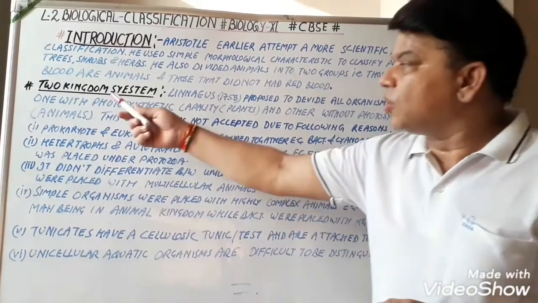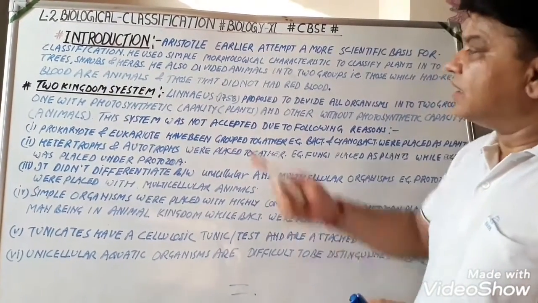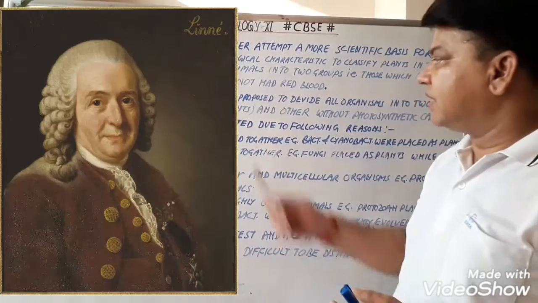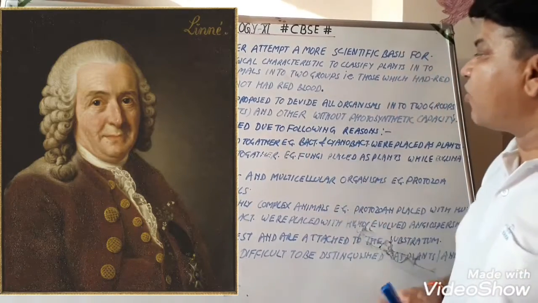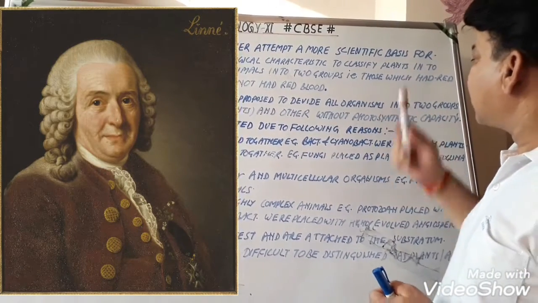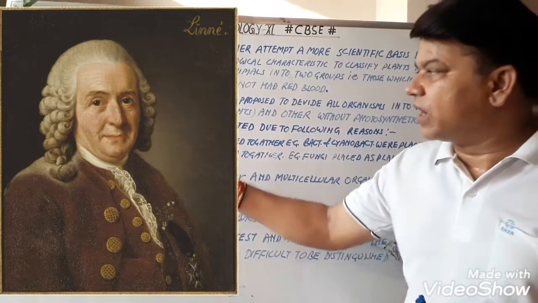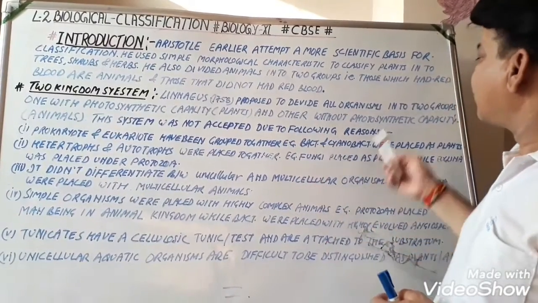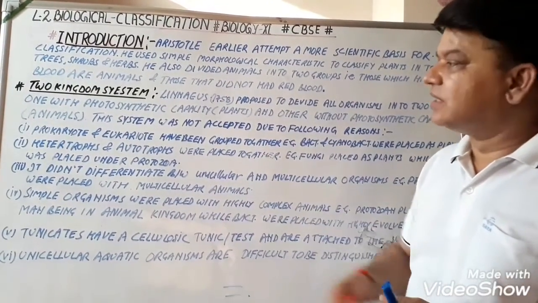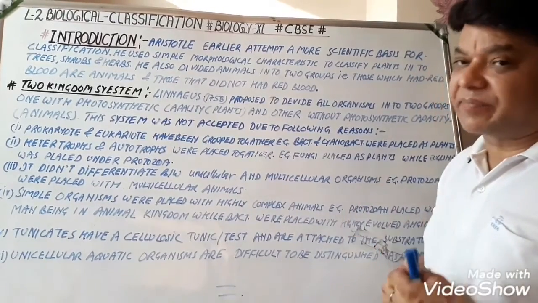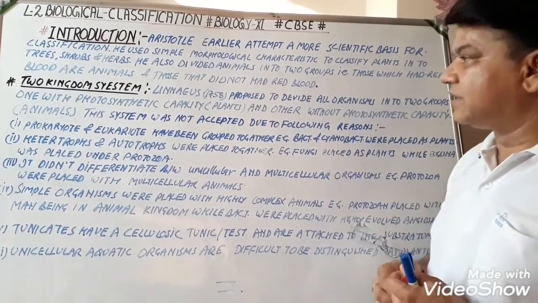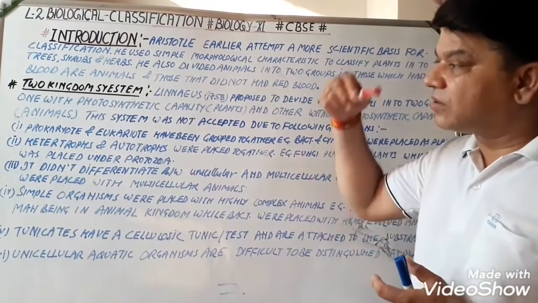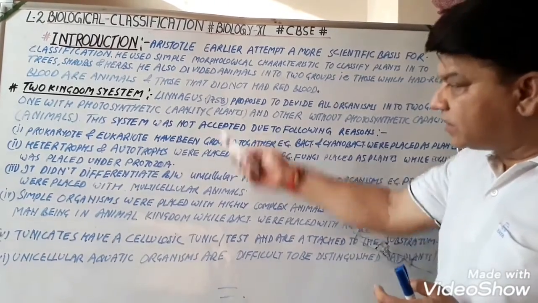Okay. Now, two kingdom system of classification. This system of classification was given by Linnaeus. In 1758, he proposed to divide all organisms into two groups: one with photosynthetic capacity, that is plants, and the other without photosynthetic capacity, that is animals. This system was not accepted, due to the following reasons.